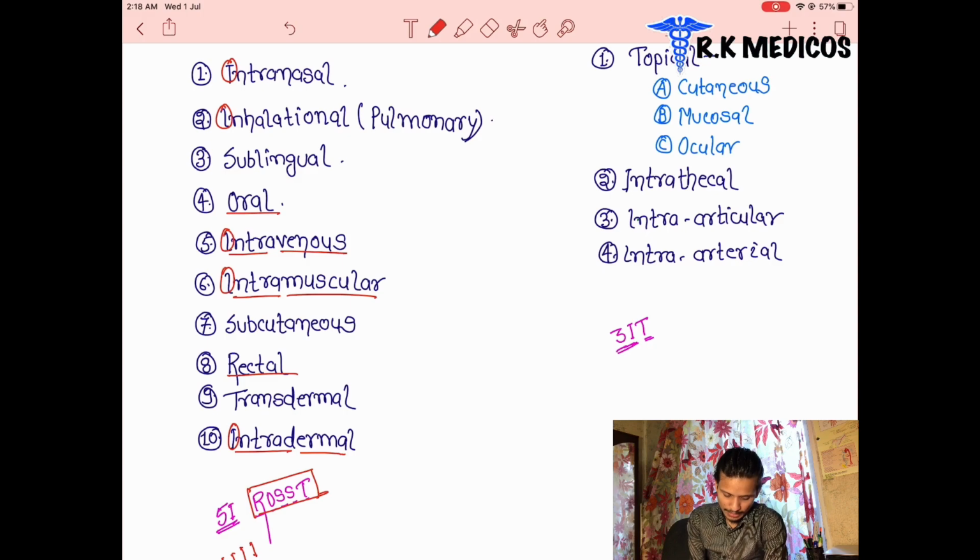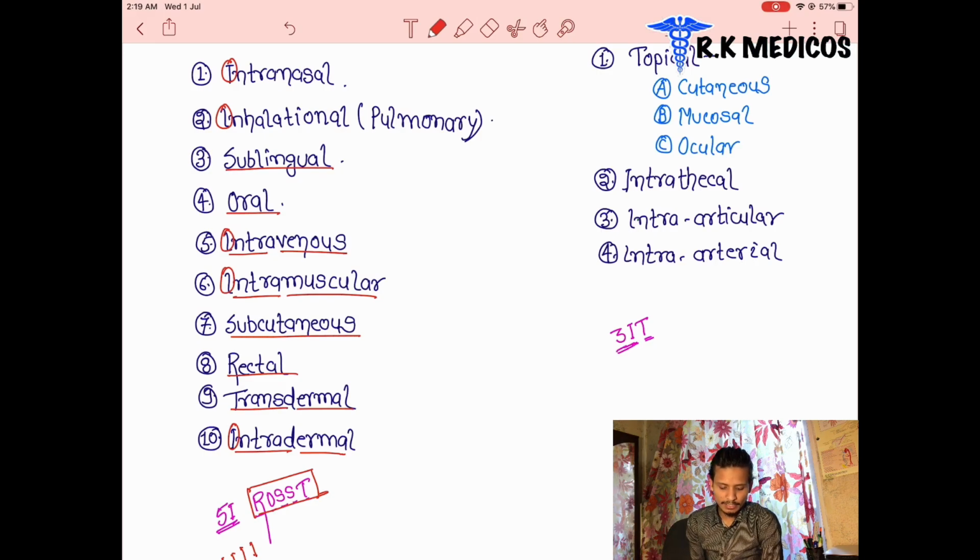S is double, that is subcutaneous, below the skin. And the next one is sublingual, below the tongue. Below the tongue we basically take nitroglycerin drugs. Next one is T, that is transdermal. These are all the basic names of the systemic routes of administration.